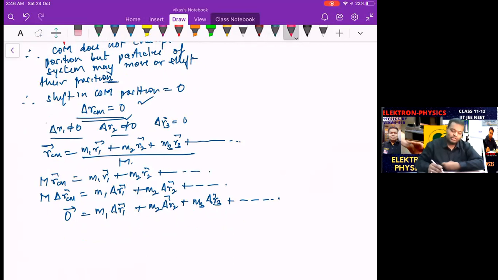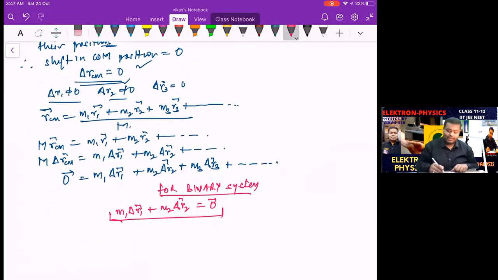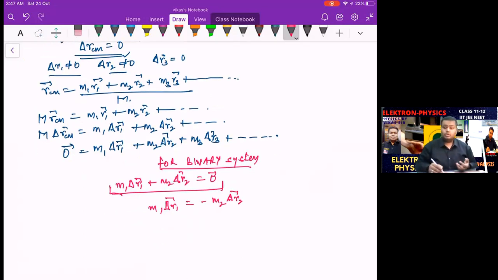If I have a binary system, for a binary system, we have only two particles. This means M1 delta R1 plus M2 delta R2 is supposed to be zero. That's for your binary system. Simple. Which can also be written as M1 delta R1 is equal to minus M2 delta R2. That means one particle shifts to the left of the center of mass and one to the right, because the center of mass is not shifting. So delta R1 direction and delta R2 direction are opposite.